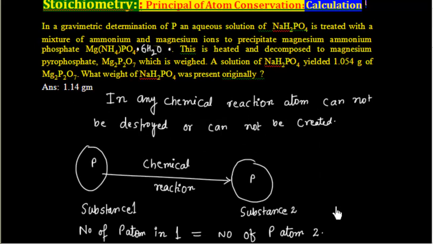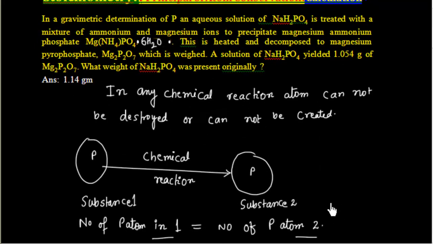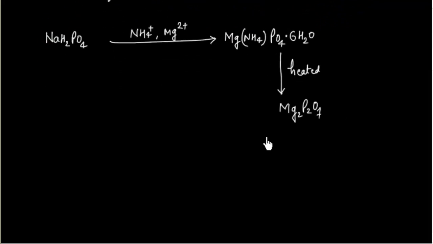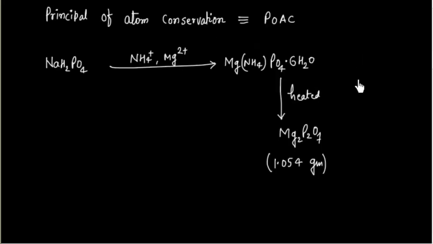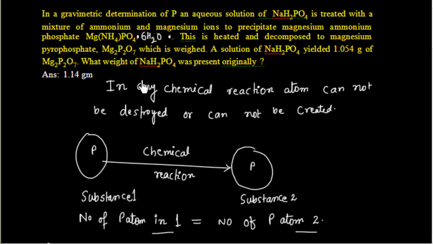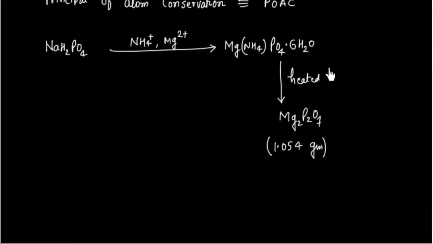So the final weight of this is given as 1.054 gram. Now the question says, what is the weight of NaH2PO4 that was present originally? So we have to find the weight of NaH2PO4.